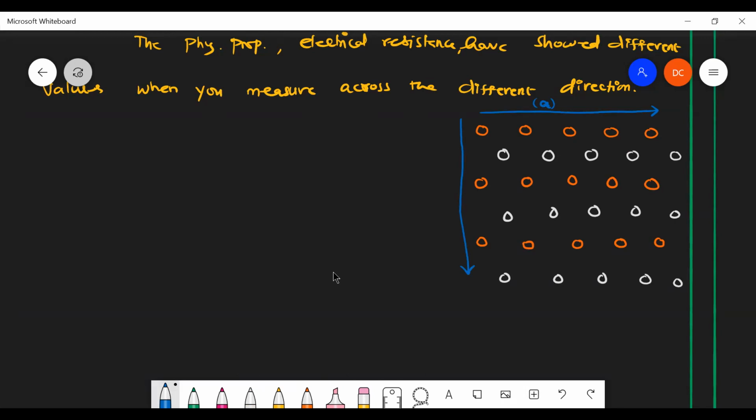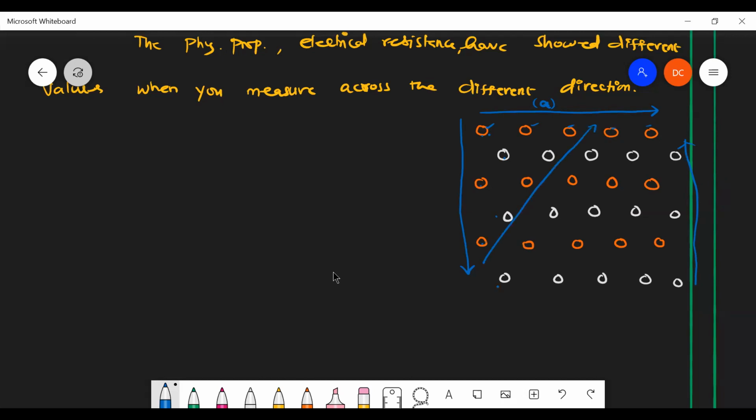The direction is different. Not only because of the direction, there is another thing: the arrangement of all particles. Here it is orange, white, orange, white, orange, white, like a zigzag arrangement. Suppose I measure along this direction, the particles are different. Suppose I measure along that direction, the number of particles may vary.